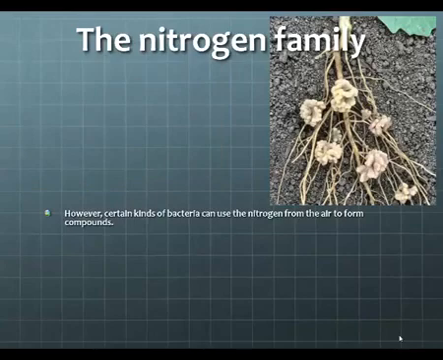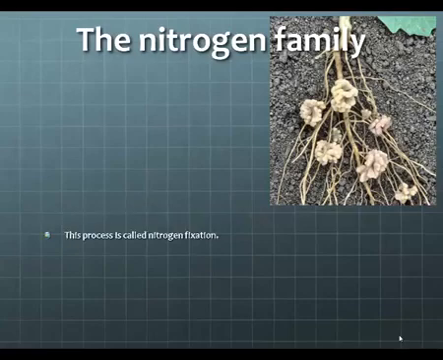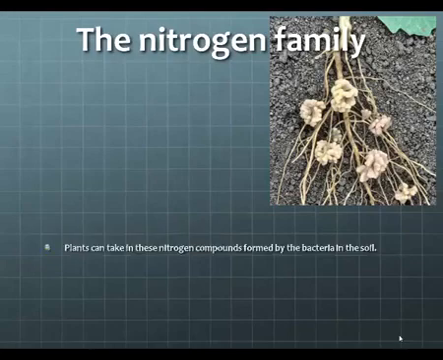However, there are certain bacteria that can take atmospheric nitrogen, so the gas form of nitrogen, and convert it into compounds that are usable. This process is called nitrogen fixation. The bacteria transform atmospheric nitrogen into nitrogen that is usable by you and me, and also by plants and animals. Plants can take in these nitrogen compounds formed by the bacteria in the soil. Looking at this picture, we see a bunch of nodules. The nodules are homes in the roots of this plant that are used by bacteria.